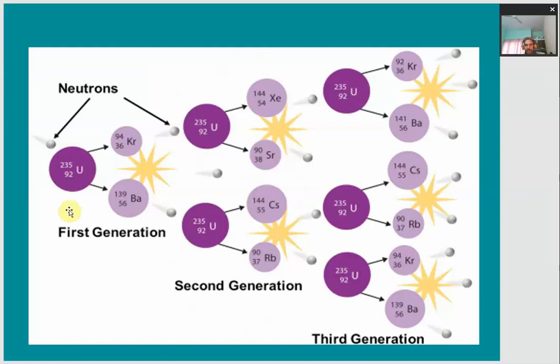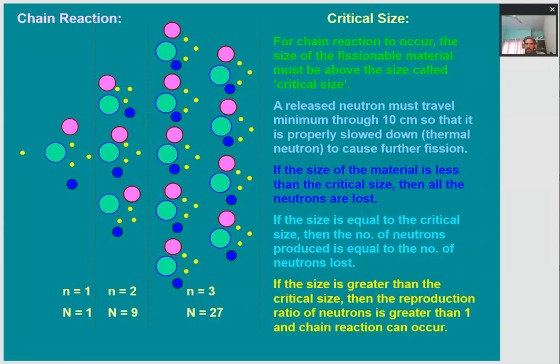This is another way to look at it. This is the first generation, in which a neutron hits U-235 and gives rise to krypton and barium, with release of energy as well as 3 more neutrons, which further carry out the nuclear reaction and give rise to 9 neutrons. The important part here is to control this chain reaction. Before that, let us discuss a few conditions for the chain reaction to happen.